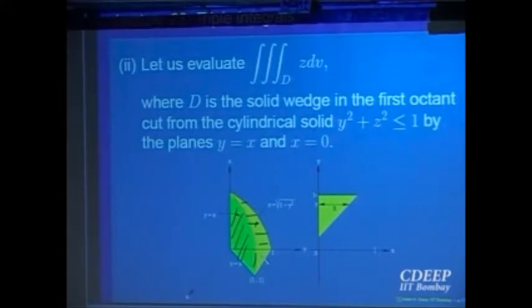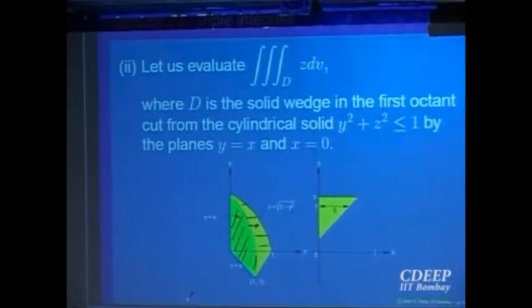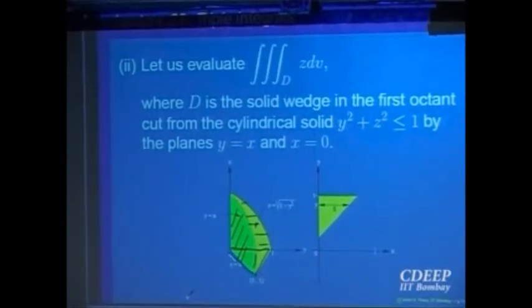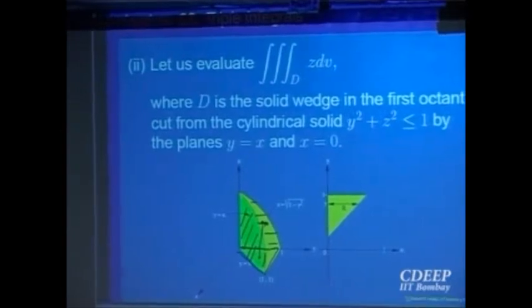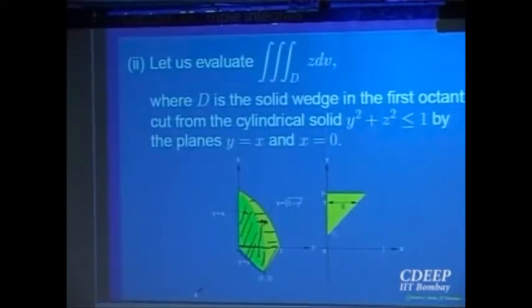Now, if you want to project it onto the xy plane, what will be the projection? The projection will be this triangle in the xy plane. For any point in that projected region R, I will move up to that curved surface. So z will go from z equal to 0 in the xy plane up to the curved portion of the cylinder, that is y square plus z square equal to 1. So I can compute z from there. That will be equal to the square root of 1 minus y square, because you are only in the first octant, so positive sign only.